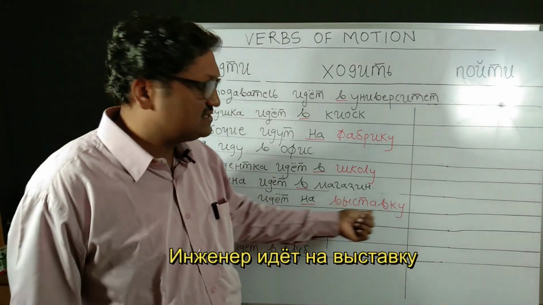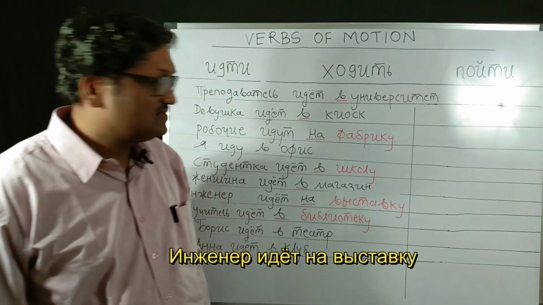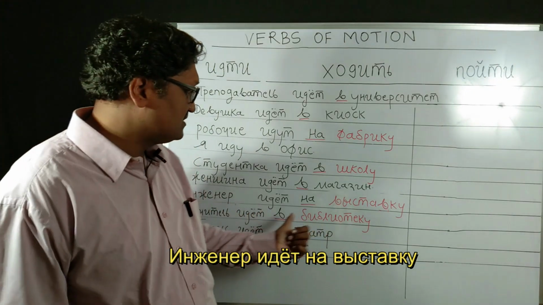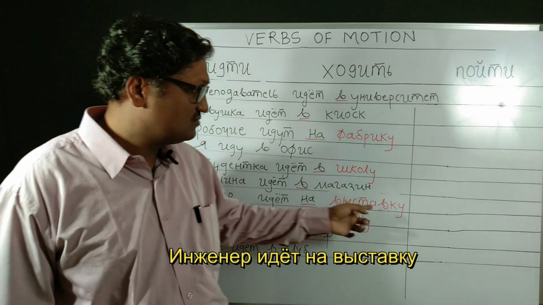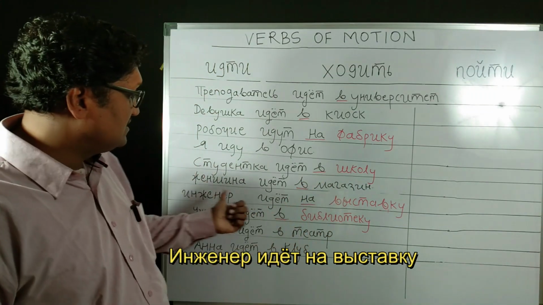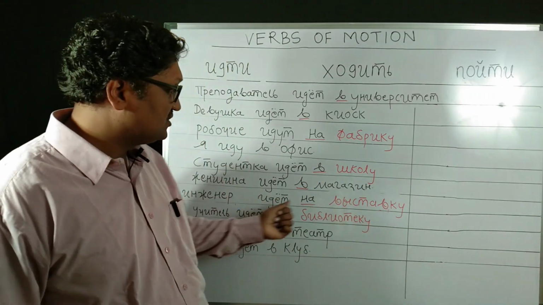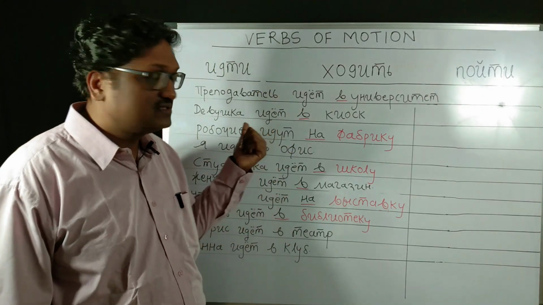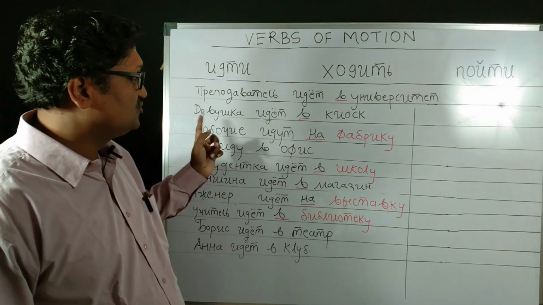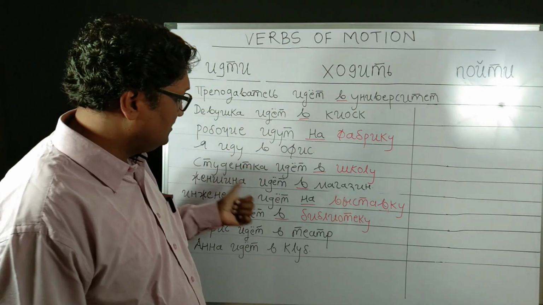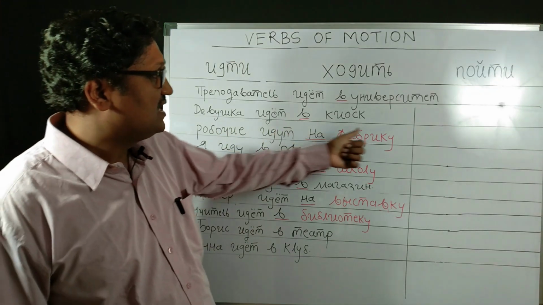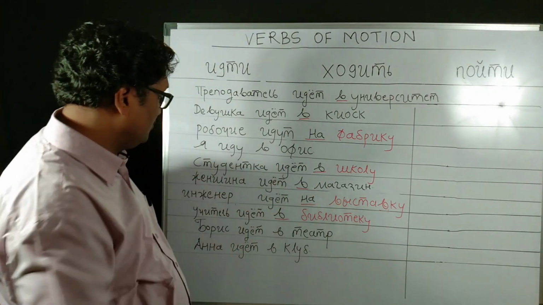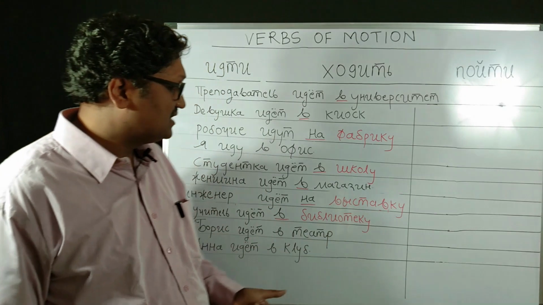We'll go to the next. Inzhener idyot na vystavku. Now vystavka is an exhibition, which is again a feminine inanimate noun, and it is taking the accusative case, so it changes to vystavku. The na in na vystavku comes from the prepositional case. So Inzhener idyot na vystavku, on idyot na vystavku. Now this idyot, idyote, idut: earlier we have seen the conjugation of itti: ya idu, ty idyosh, on idyot, my idyom, vy idyote, oni idut. So rabochie, oni idut na fabriku. Studentka, ona idyot v shkolu. Inzhener, on idyot na vystavku.